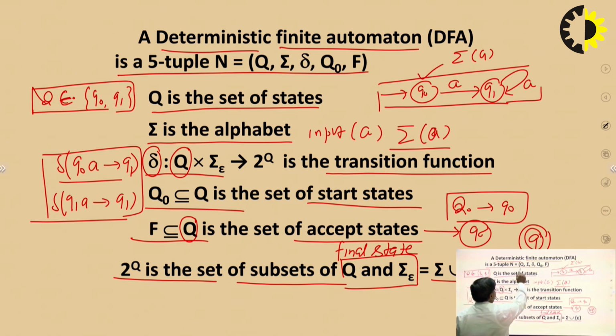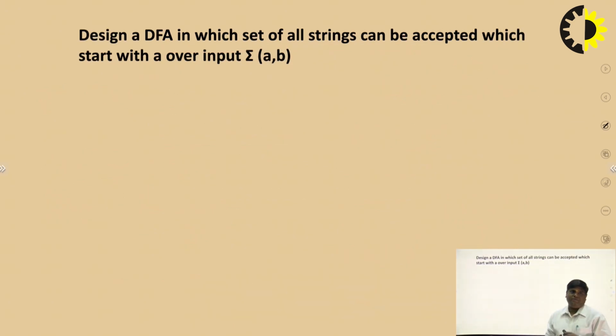A deterministic finite automaton is simply a 5-tuple, and this is the 5-tuple explanation. This one is important. This is the initial state, that is the transition function of this particular machine, and Q naught is the initial state. Now this is the basic definition of the deterministic finite automata. Now we move to how to design the deterministic finite automata with different problems which are asked in GATE examinations and university examinations.